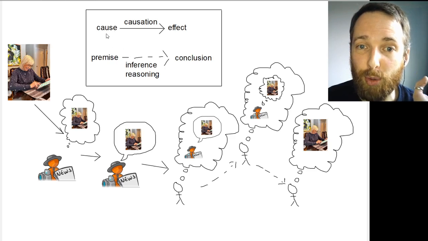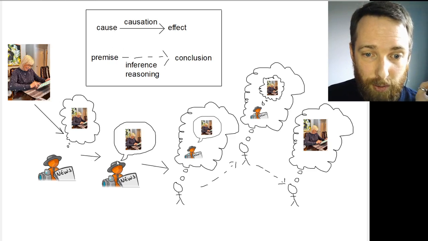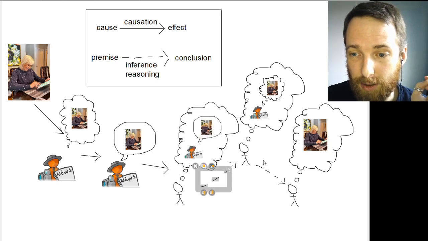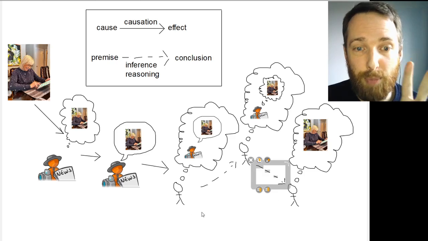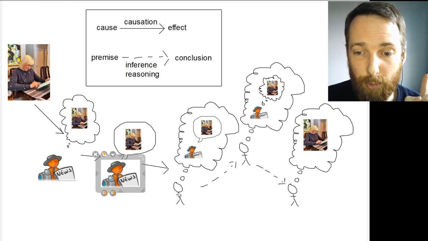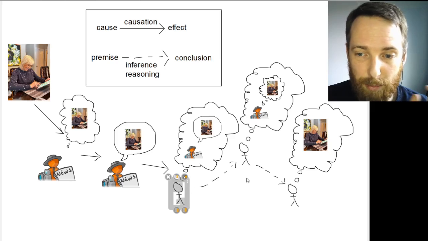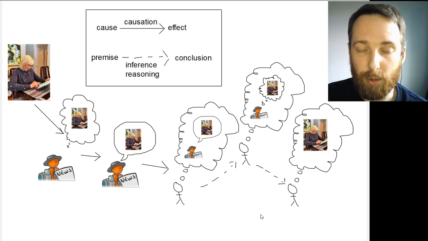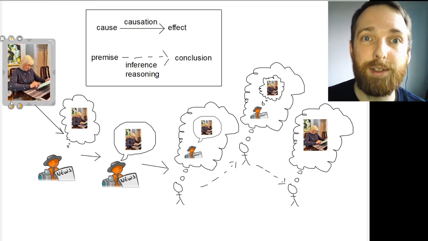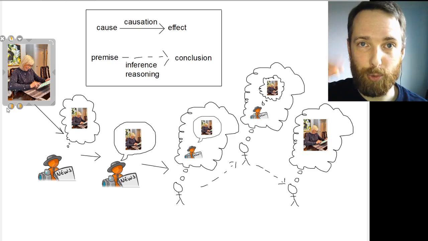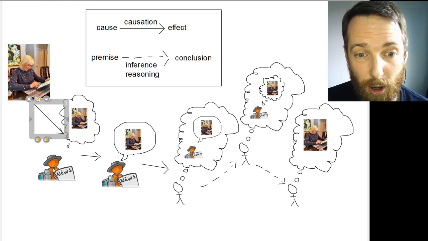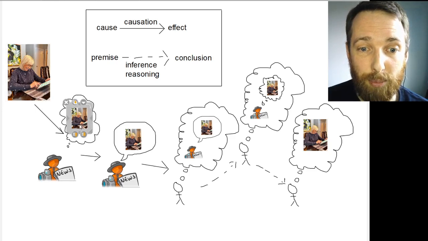Notice again, we have both solid causal arrows, 3 of those, and we have some dashed inference arrows. We have 2 people involved: the news reporter, and you, or let's say me, reading the news report. So I'm going to give you the complete picture. Betty Kuchta says certain things. She makes sounds with her mouth. As a result of that, that causes this news reporter to have certain beliefs.